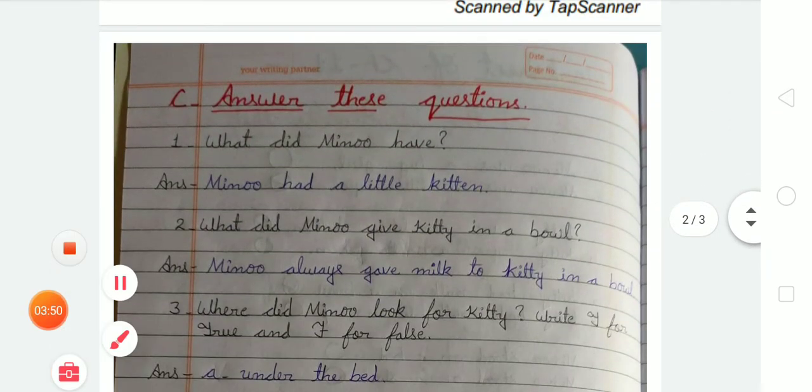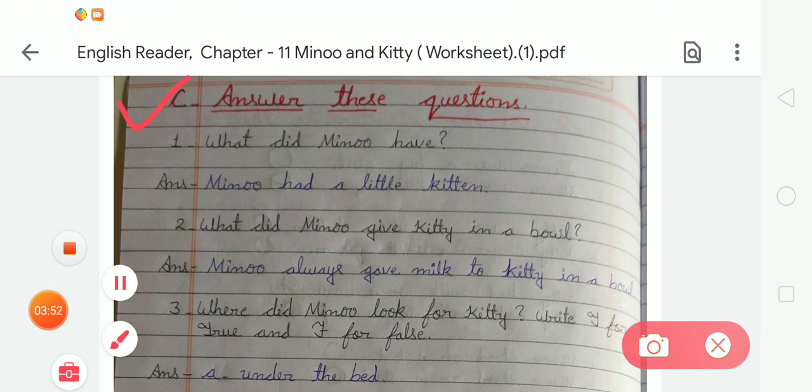Next is exercise C. In exercise C, there is: answer these questions. So students, we have to write the question and answer one by one. The first question is: what did Minu have? So students, tell me, what did Minu have? You know that? Yes, Minu had a little kitten. So we have to write Minu had a little kitten. What is the spelling of Minu? M-I-N-U, Minu. H-A-D, had, a, L-I-T-T-L-E, little, K-I-T-T-E-N, kitten. Minu had a little kitten.